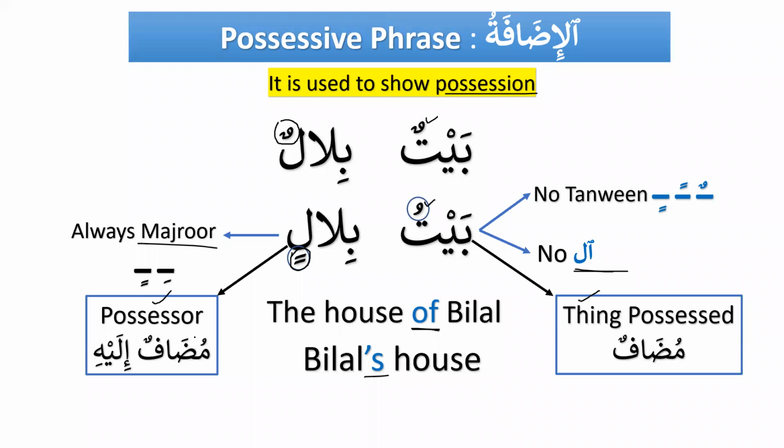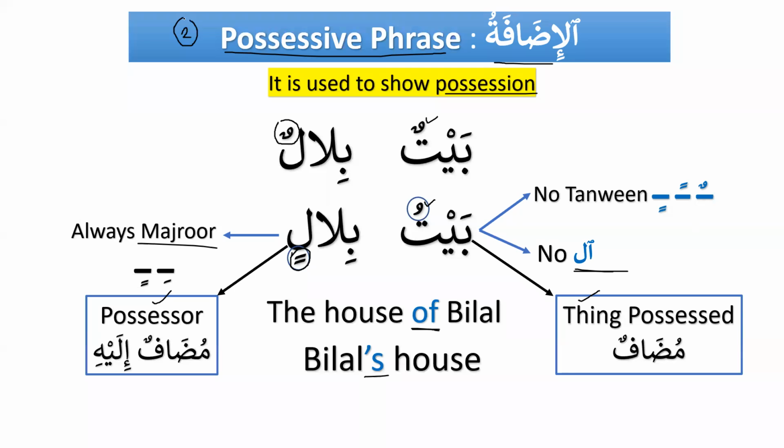Any doubts, please tell me now, because this construction is very common in the Quran, in the Arabic language, and you will find so many examples in the Quran. Baytun is called mudaf and Bilalin is called mudaf ilayhi. But the complete construction is called al-idafa, or we call that a possessive phrase. And this is our phrase number 2.